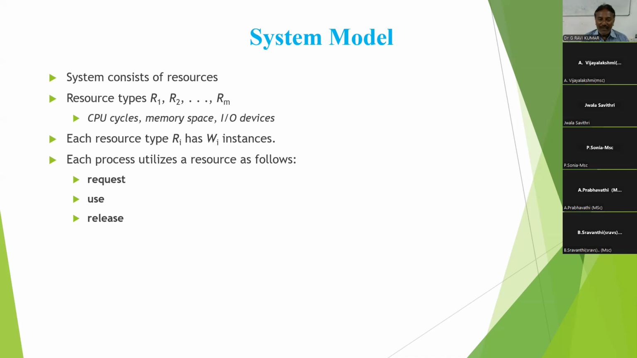Every process must follow this procedure. Before a process starts execution, it must request resources. After getting the resources, it uses them and completes the execution. After finishing the execution, it releases the resources. This principle, request, use, release, is followed in the execution of a process. So this is the system model.